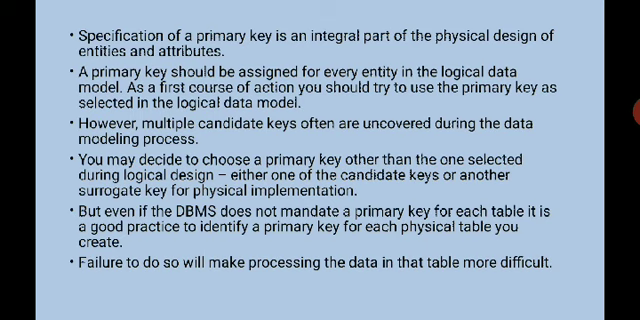Okay, next we come to the specifications of a primary key, right? For any physical design you need a primary key. Why? Because you need to uniquely identify that tuple. A primary key should be assigned for every entity in the logical data model, which is very correct. You have to be very careful in selecting these primary keys in the model also. Multiple candidate keys are uncovered during the data modeling process, so out of those multiple candidate keys, you can choose any one to be the primary key, right?